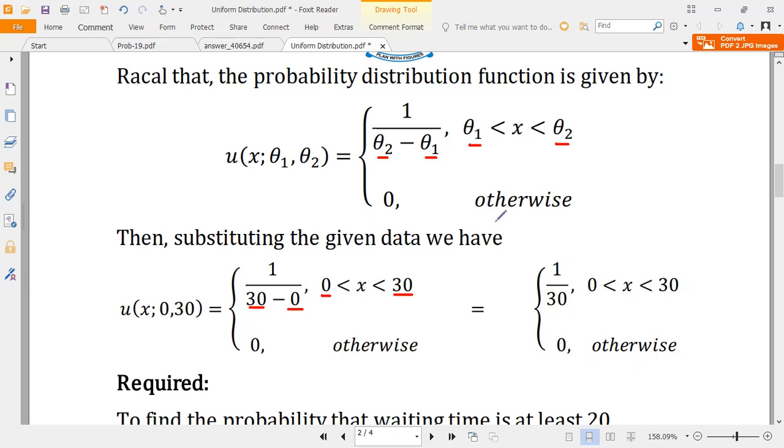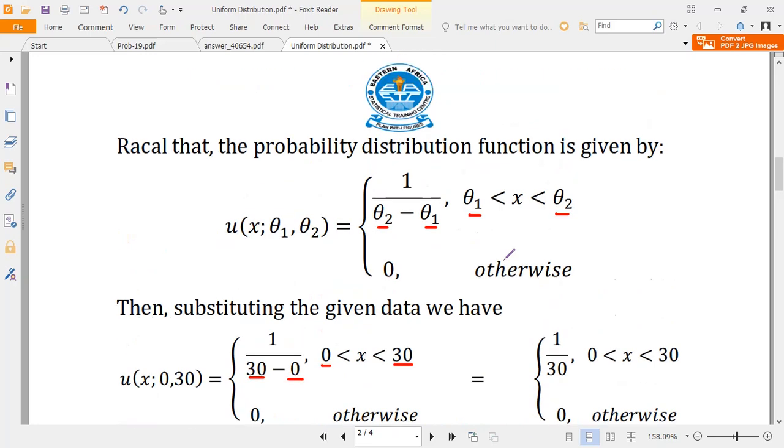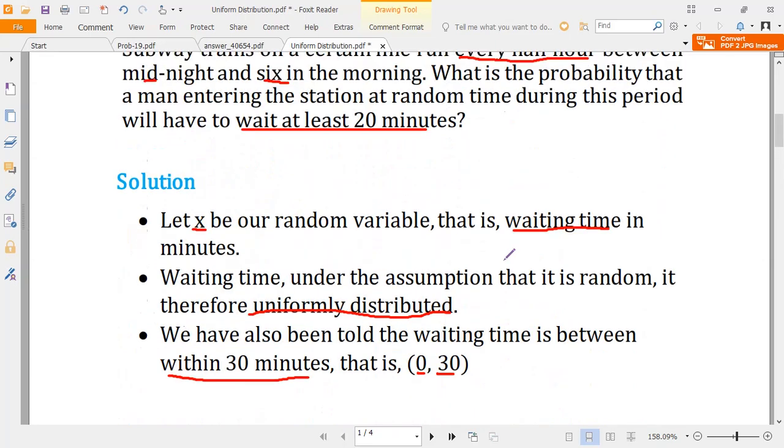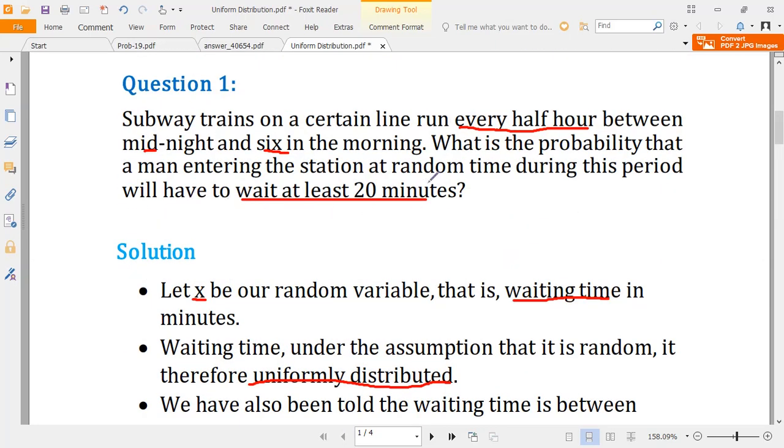Now, what's required then? What are we supposed to find from the question? Let's go back and see. Here it is: what is the probability that a man entering the station at random will have to wait for at least 20 minutes?